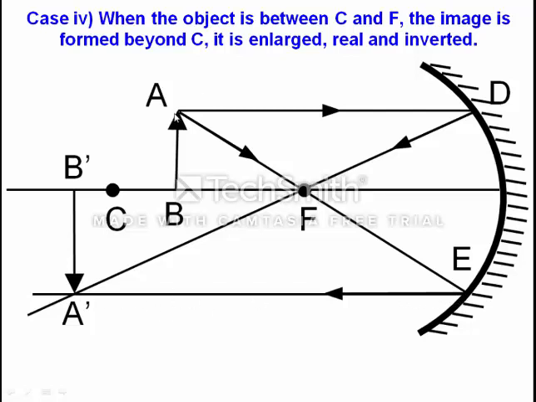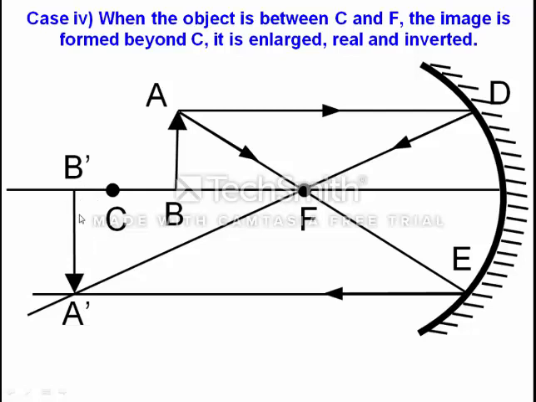So we are seeing that one ray which is parallel to the principal axis, after reflection will pass through focus, and another ray which is passing through focus, after reflection will be parallel to the principal axis. Both are meeting at a point, and this point is where the image is formed. The point where the two rays meet we name A dash, and here it is B dash. Since both the reflected rays are actually meeting at a point, the image will be real and inverted.